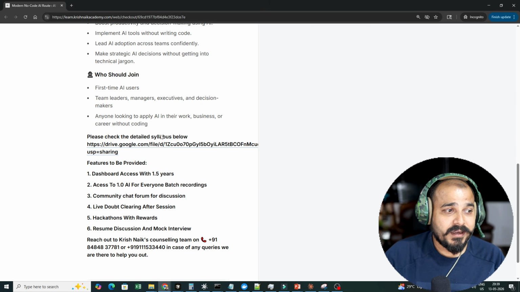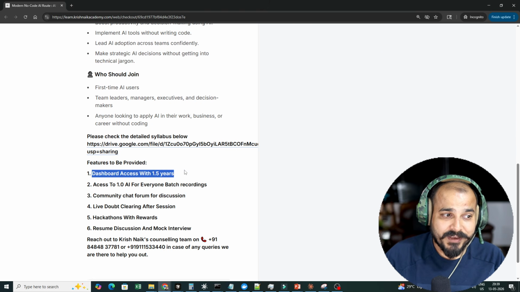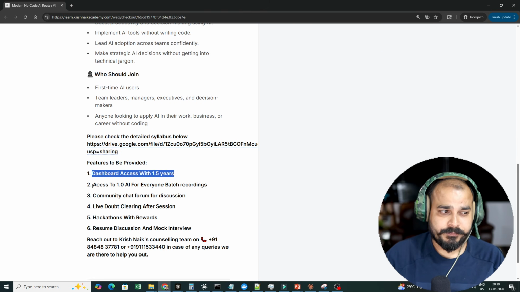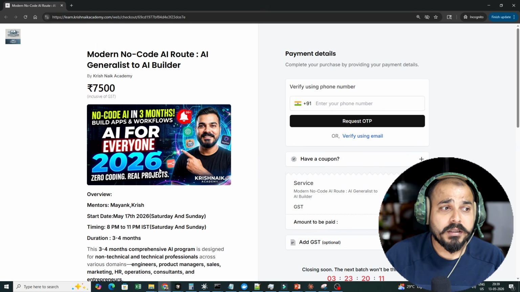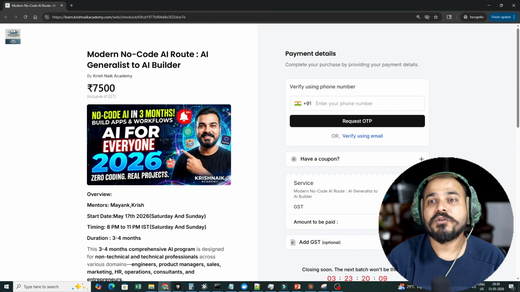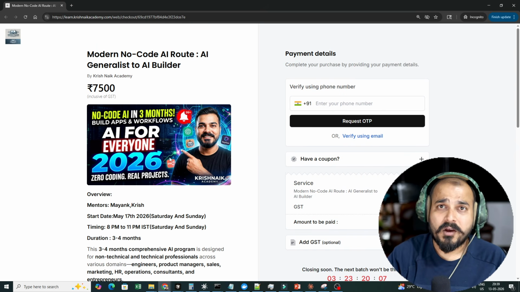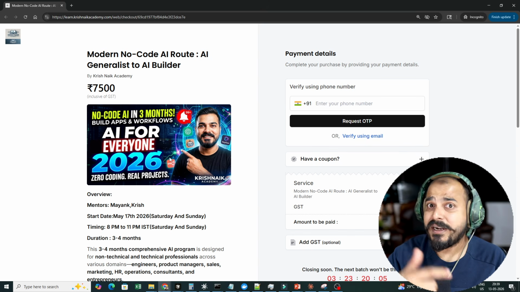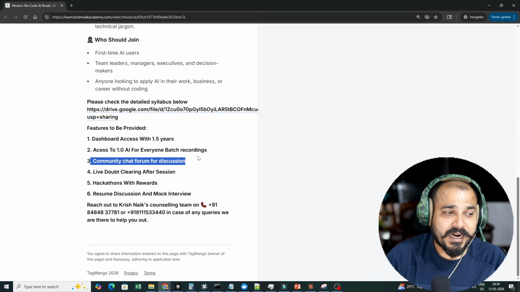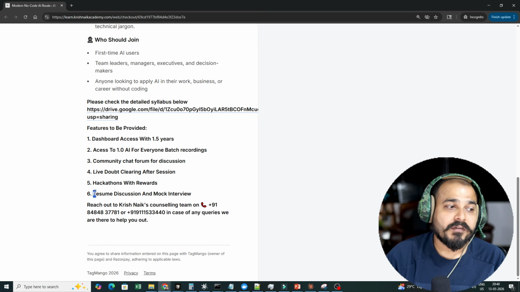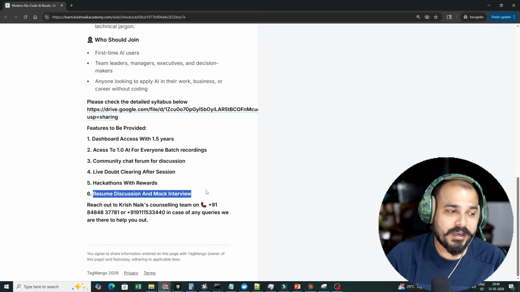And as said, the dashboard access will be given with 1.5 years of access. Along with this, access to 1.0 AI for Everyone, that is the previous batch, will also be given in the form of recordings. All the sessions that usually take place are completely recorded and will be available in your dashboard. Along with that, you also get a community chat forum. We regularly conduct hackathons and provide rewards. We'll also be doing resume discussion and mock interviews.